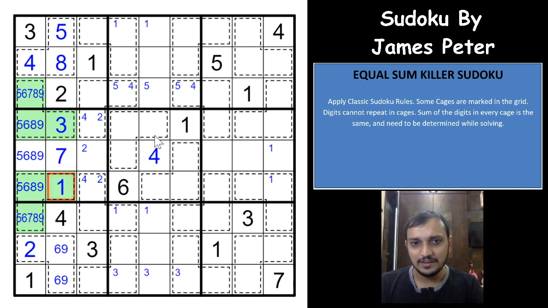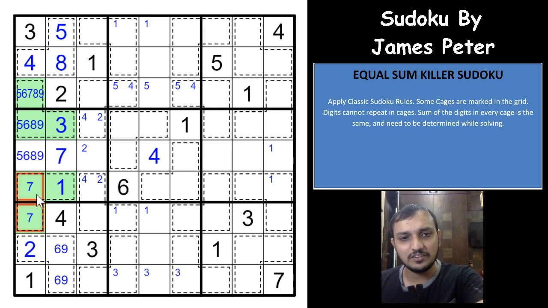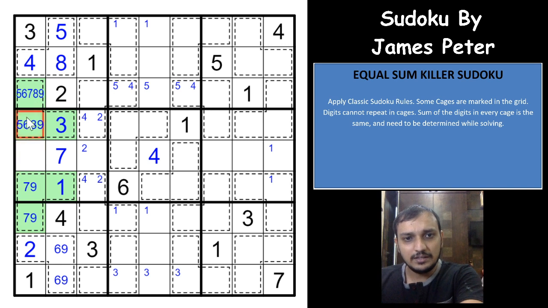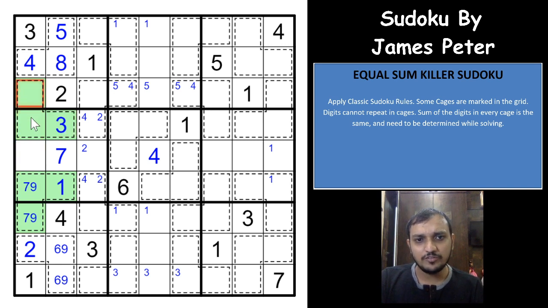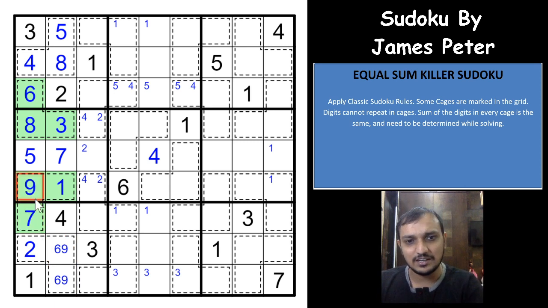Wow, awesome, right? And now with the 1 here, the moment you get a 1 here, you can know what are the other two digits in this cage. So to sum to 17, 1 is already gone, that sums to 16, which is 9 and 7. So I can directly write 7 and 9 here, right? And with the 3 here, you need 14 more, without using the 7 and 9, and to get a 14, that can only be 6 and 8. So which means this would have to be a 5. Awesome. And that 8 gives you a 6 here, an 8 here. That and 6 and 9 gives you a 7 here and a 9 here.